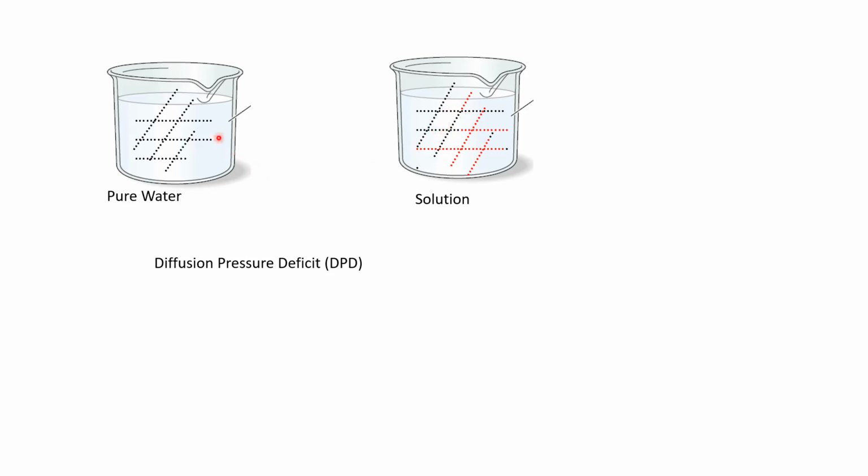So we can say that the diffusion pressure represented by pure water gets lowered whenever a solute is added to water. This lowering in the diffusion pressure of water molecules is known as diffusion pressure deficit.